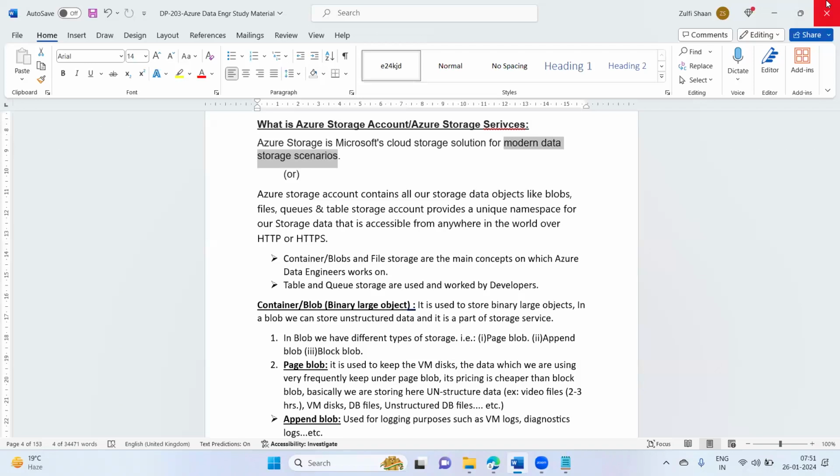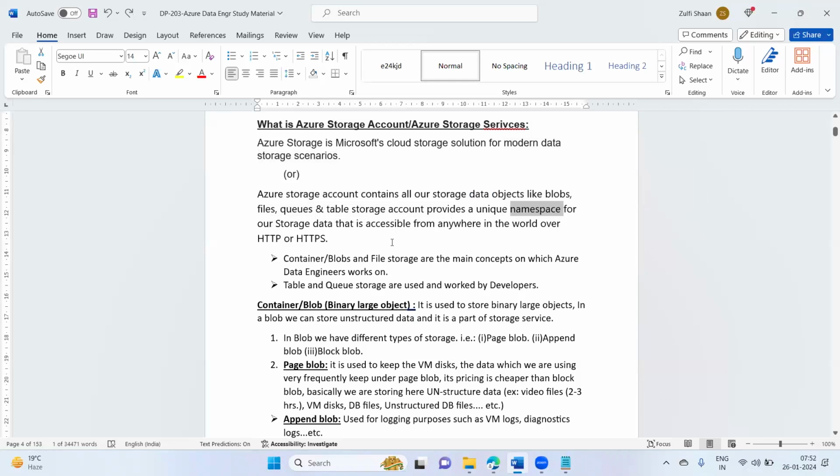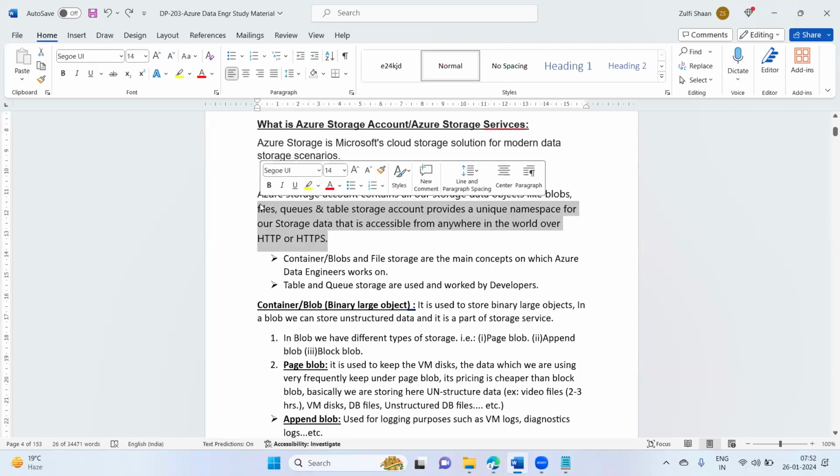Azure storage account contains all our storage data objects like blobs, files, queues, and tables. The storage account provides a unique namespace for our storage data that is accessible from anywhere in the world over HTTP and HTTPS.